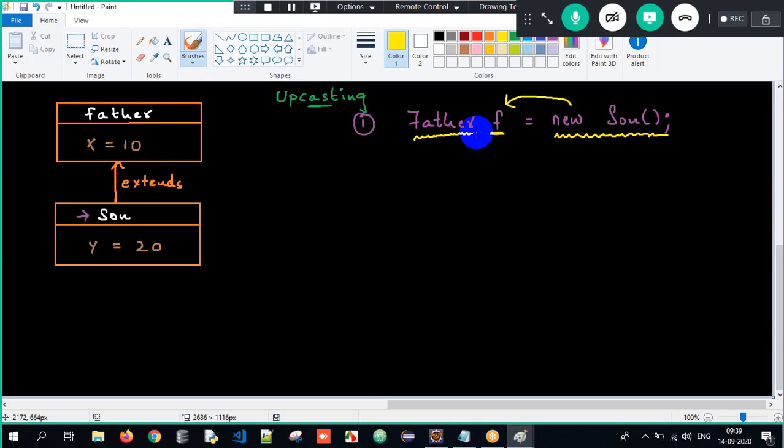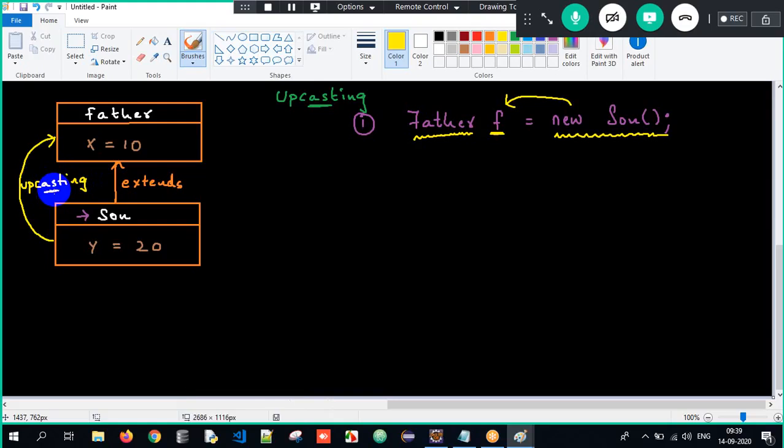And the second point, upcasting is always done implicitly. From the subclass I am going to the superclass here. Without an is-a relationship, that is without inheritance, I cannot achieve upcasting.